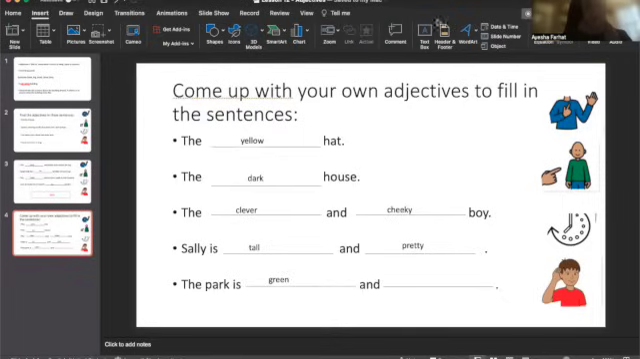And I'm also going to say peaceful. So when you imagine going to this park, you imagine relaxing and just being at peace with nature. So our adjectives for this sentence are green and peaceful, because it tells us more about how the park is. So the park is green and peaceful. So that is the end of our lesson today.